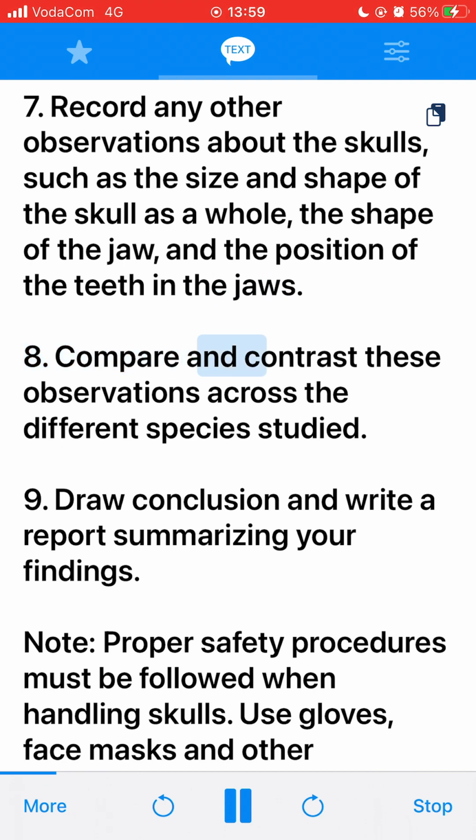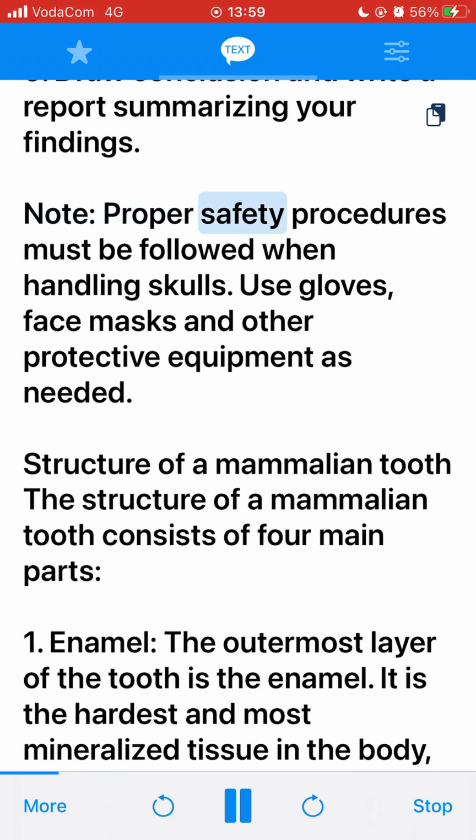8. Compare and contrast these observations across the different species studied. 9. Draw a conclusion and write a report summarizing your findings. Note: proper safety procedures must be followed when handling skulls. Use gloves, face masks and other protective equipment as needed.